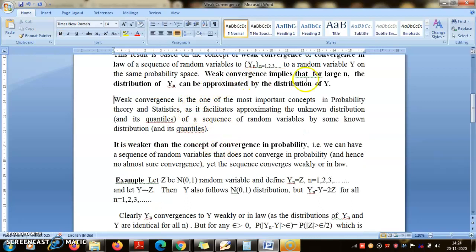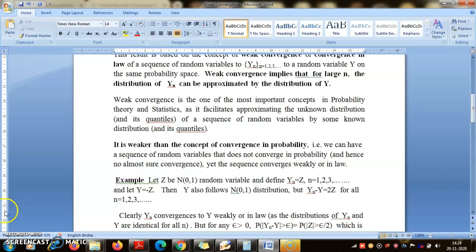That's why weak convergence, or convergence in law, is very useful in statistics: you are approximating probability distributions by some known distribution. When you can do that, you can also approximate its quantiles by the corresponding quantiles of that distribution.